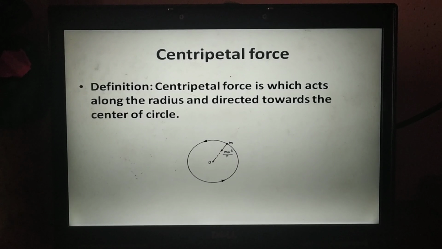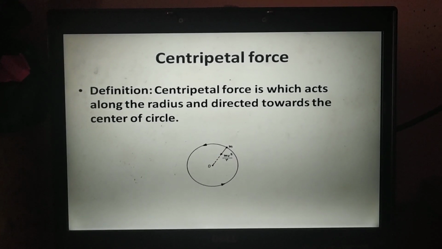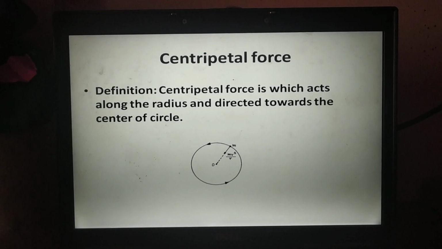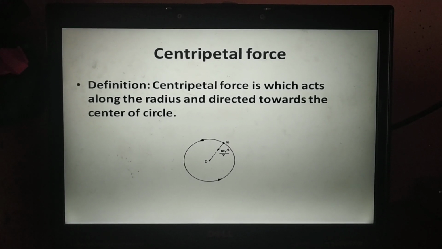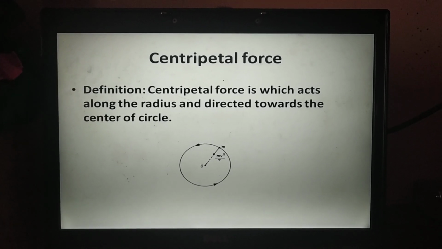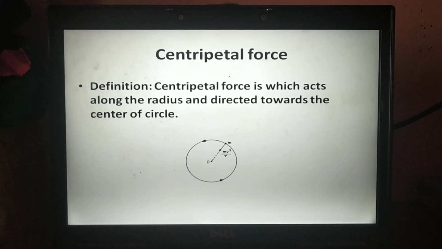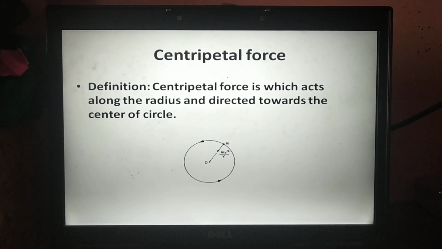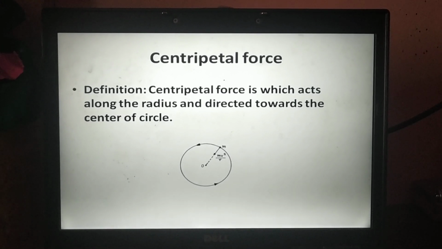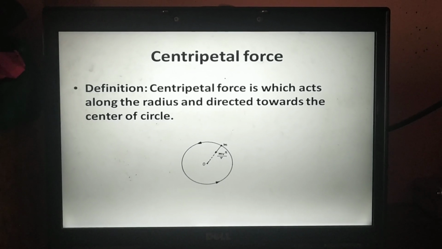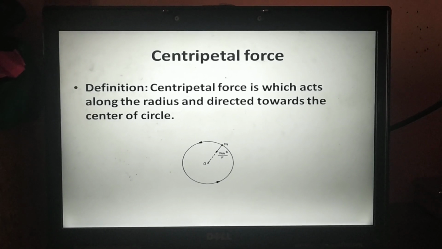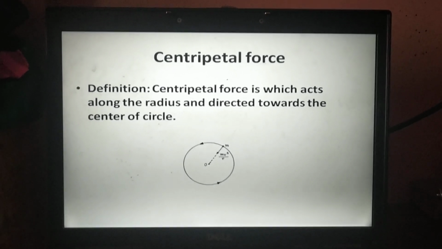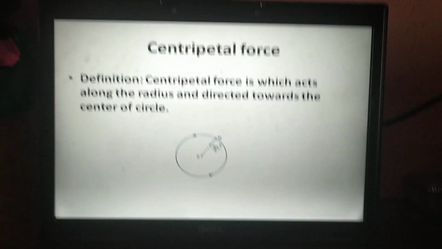Now, as you have studied UCM, uniform circular motion, the acceleration in that motion is always directed towards the center of the circle. That is called centripetal acceleration. According to Newton's second law, the direction of acceleration is the same as the direction of force. Hence, centripetal force is also acting along the radius and towards the center of the circle. Okay, now let us see next.